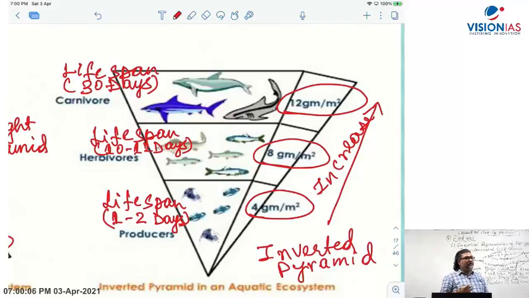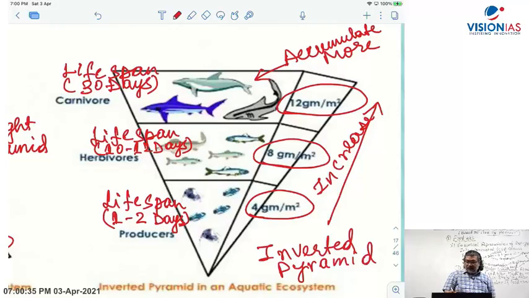And they will be able to accumulate more. So that's why it becomes an increasing order and an inverted pyramid. This is an exception. It's an exceptional case where in the pyramid of biomass you have an increasing order in the aquatic ecosystem.